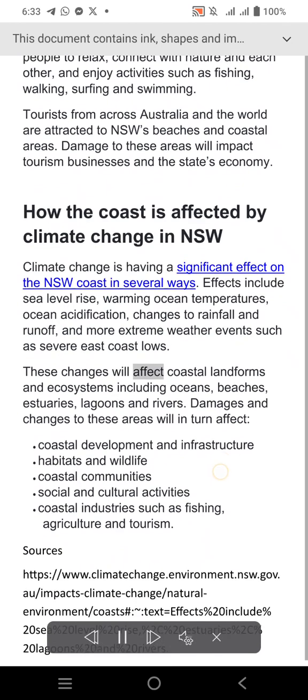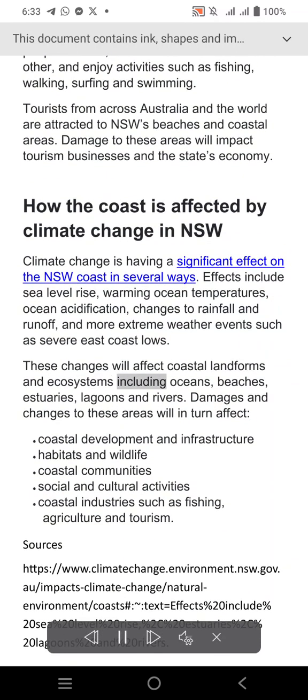These changes will affect coastal landforms and ecosystems including oceans, beaches, estuaries, lagoons and rivers. Damages and changes to these areas will in turn affect coastal development and infrastructure, habitats and wildlife, coastal communities, social and cultural activities, coastal industries such as fishing, agriculture and tourism.